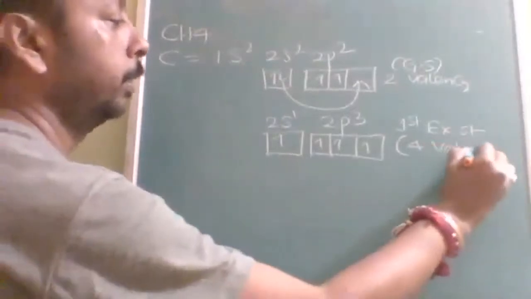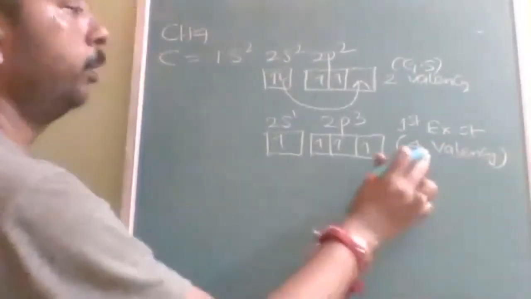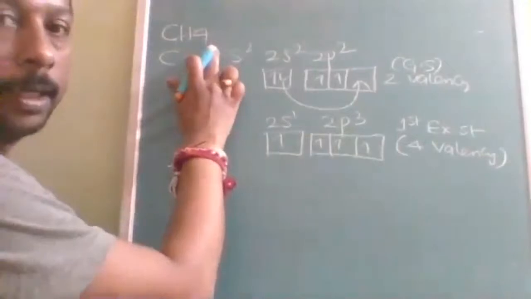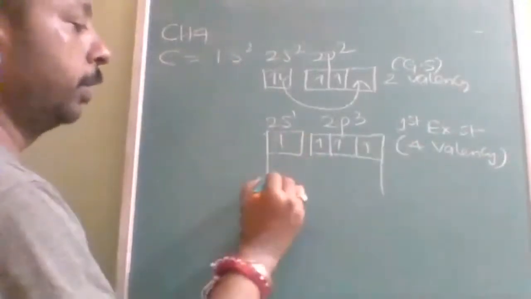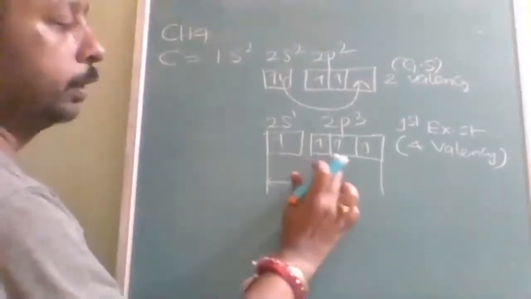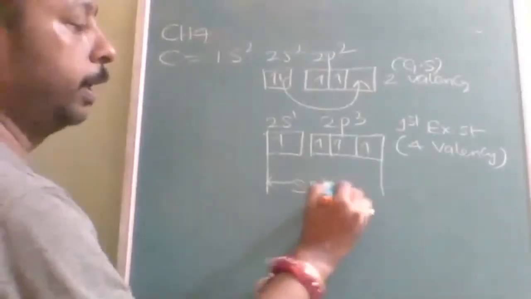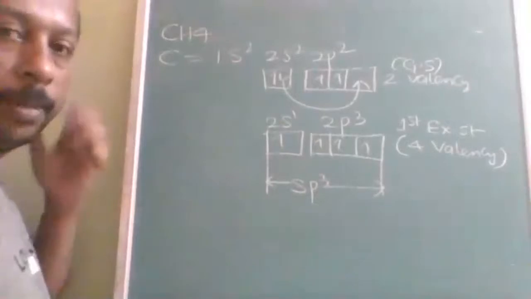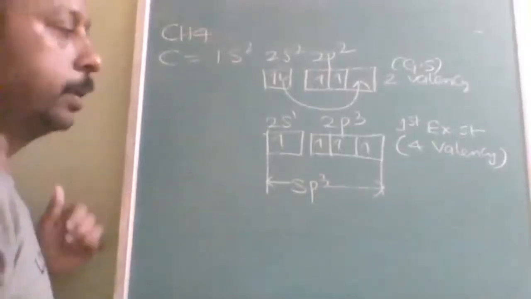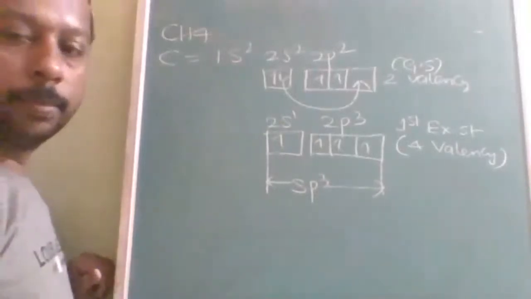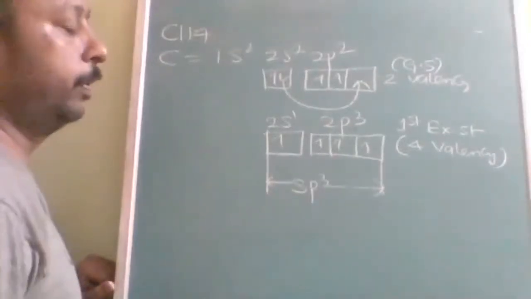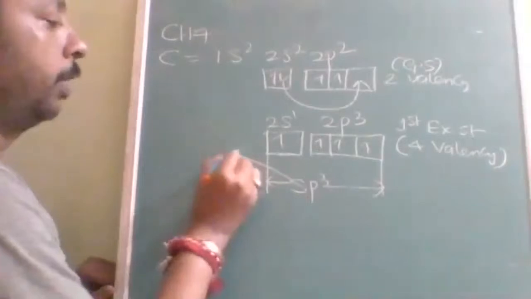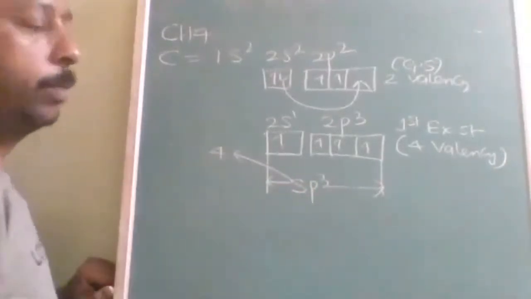So our valency should meet the number of atoms required. So now hybridization is going to be 1 s orbital and 3 p orbitals, sp3 hybridization. In sp3 hybridization, all of them are unpaired. Therefore, all will be bond pairs only, and 4 sp3 hybrid orbitals.